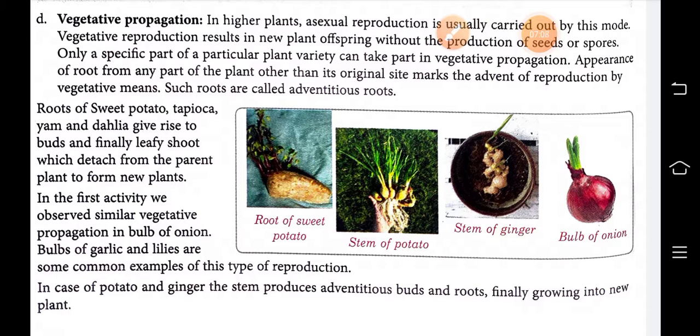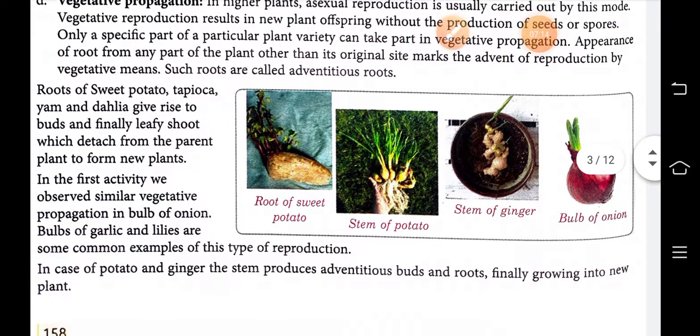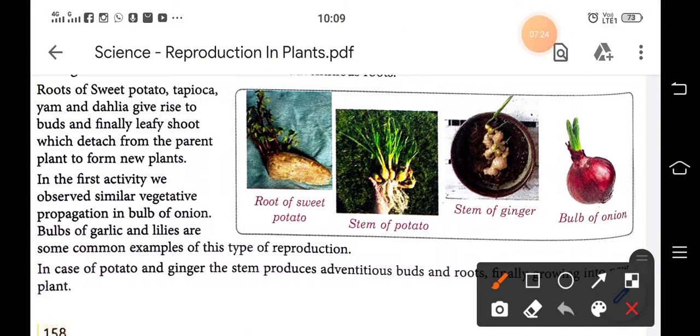You can see it in onion and potato: during the rainy season if we keep them in the kitchen for a week or 2 weeks, then we can see a green colored structure comes out from the onion or potato, and the root-like structure is known as adventitious roots.